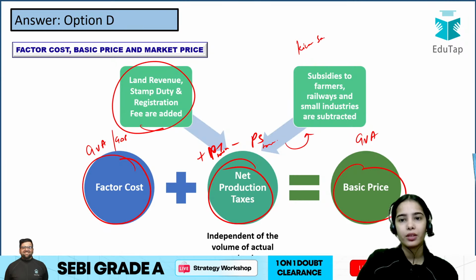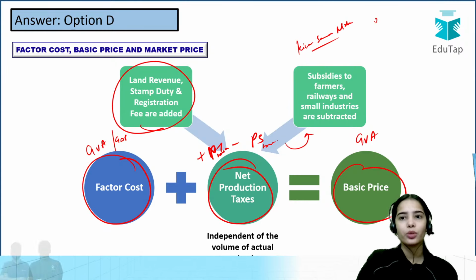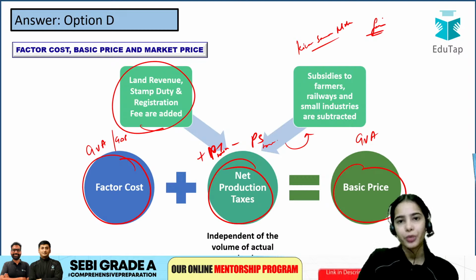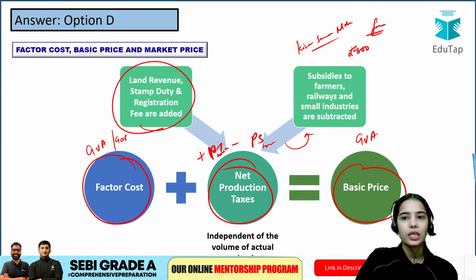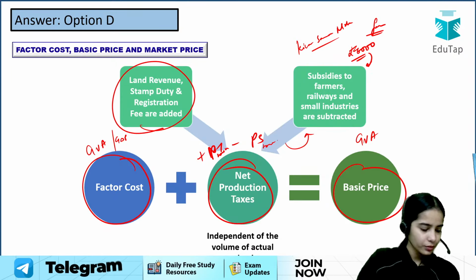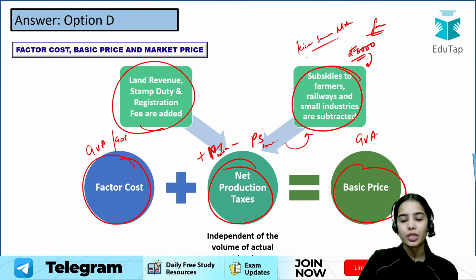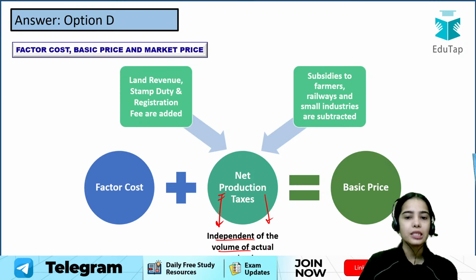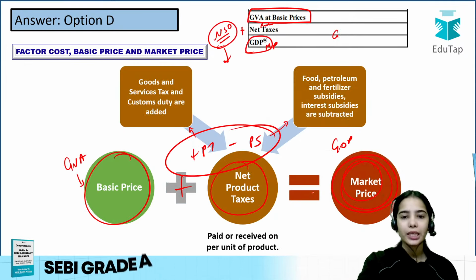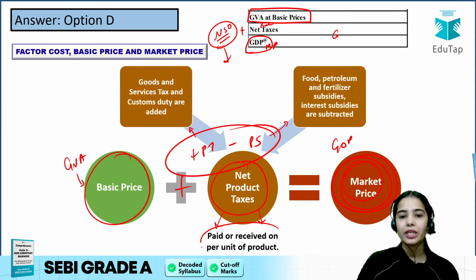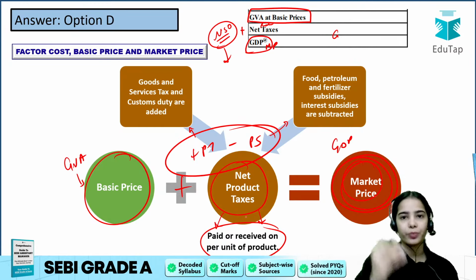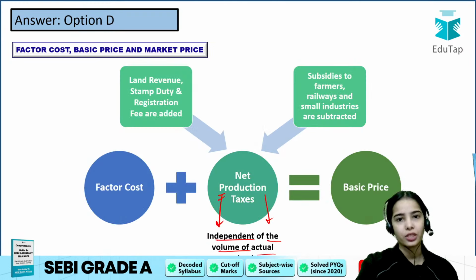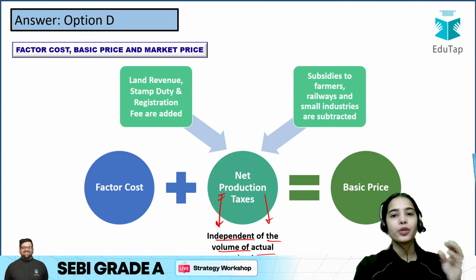Samman Nidhi that is given to the farmers, irrespective of how much they are producing. They will get rupees 6,000 each year. So basically the production taxes and the production subsidies are independent of the volume of actual production, while the product taxes and the product subsidies depend on per unit of product. They are levied on per unit of product. Chalo, these are the formulas that you have to keep in mind.